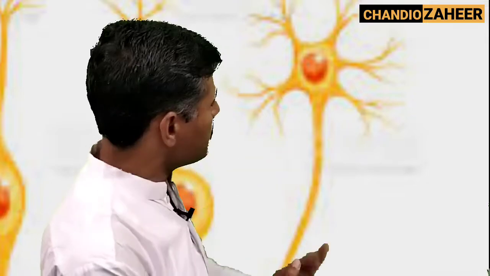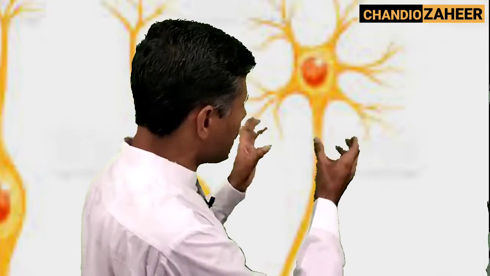Another kind of neuron is the multipolar neuron. Multipolar neurons are neurons that have many processes that carry impulses towards the soma, and there is a process that carries impulses away from the soma. In the case of multipolar neurons, dendrites combine and make processes. And there are several processes. These processes carry impulses towards the soma.